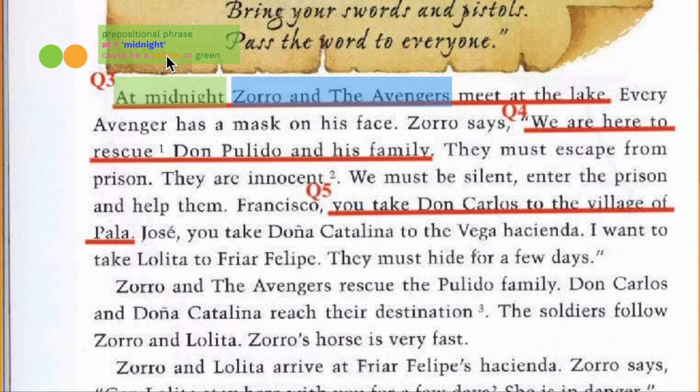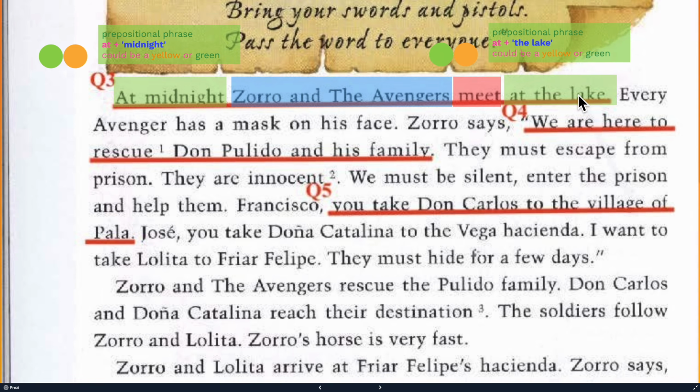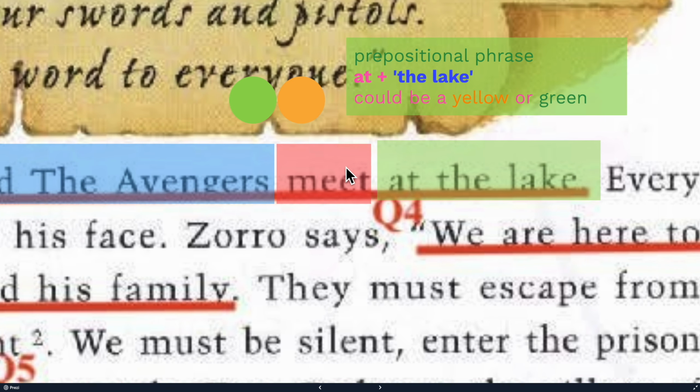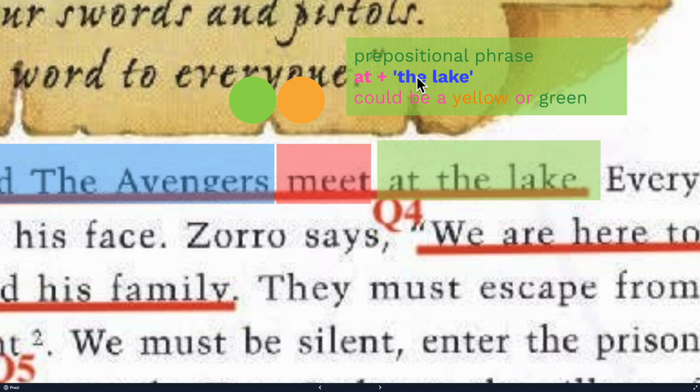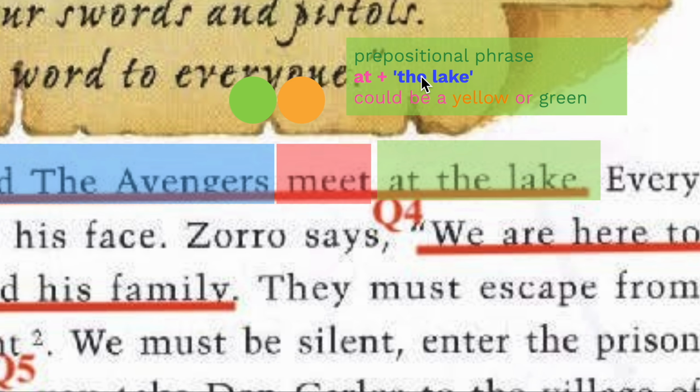The color blue is Zorro and the Avengers. So what is the color red? Meet. Where? At the lake. Because "at the lake" is another prepositional phrase telling you more about where they meet. So it is the preposition at followed by another color blue, the lake. You can tell all prepositional phrases start with a preposition plus a blue, a noun. So one blue, one red. Which sentence pattern? It should be pattern number 1.